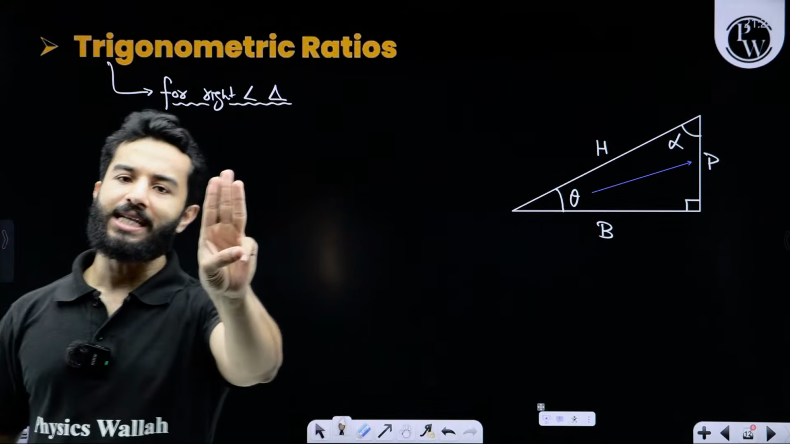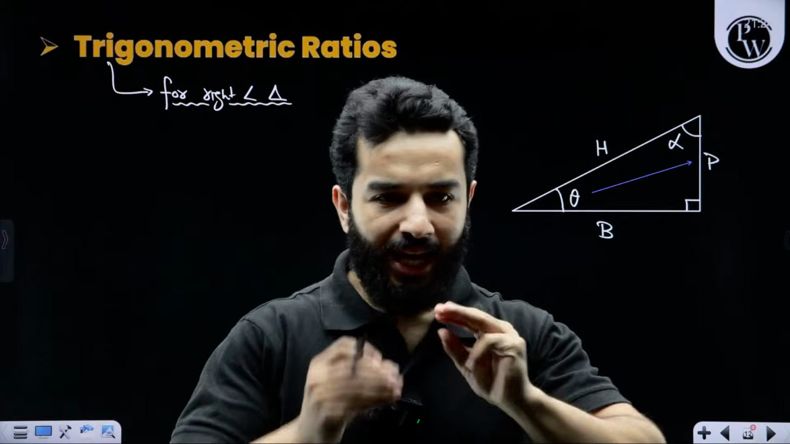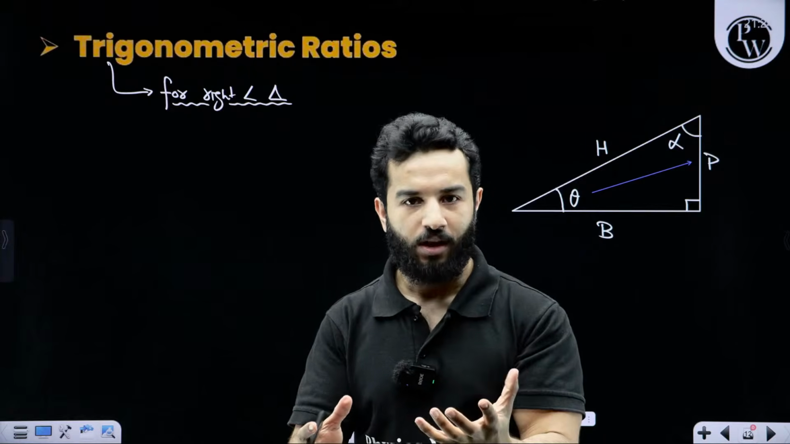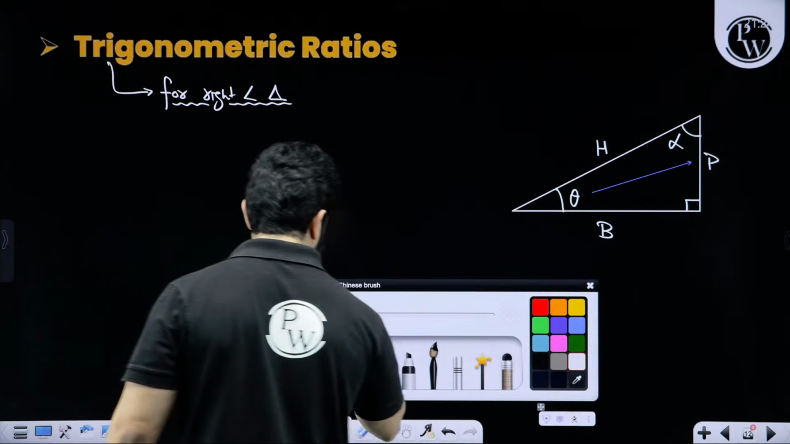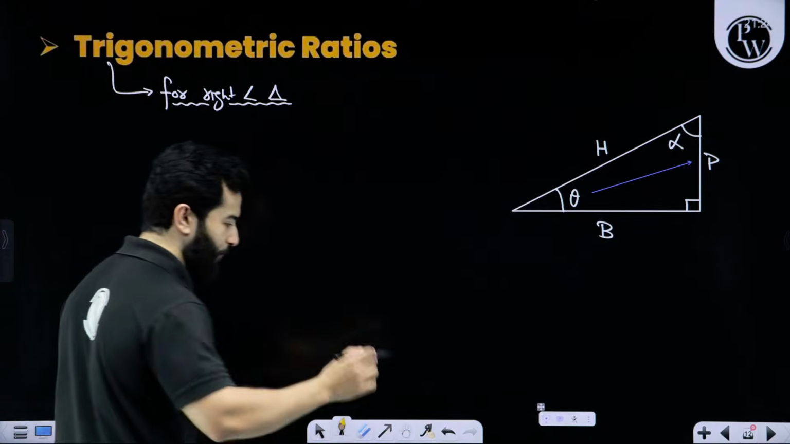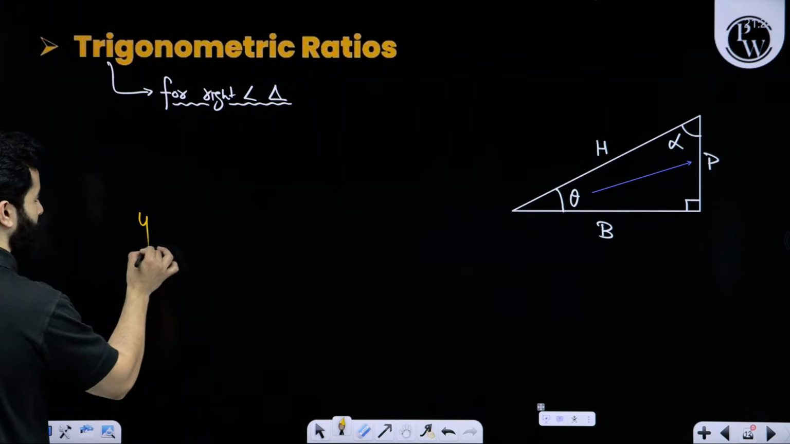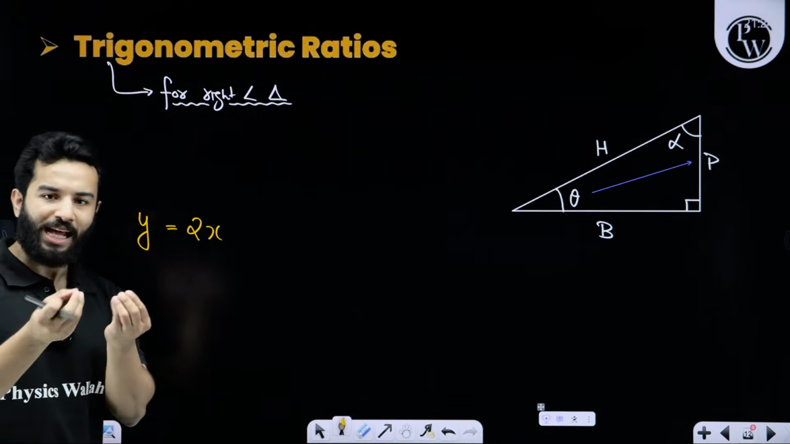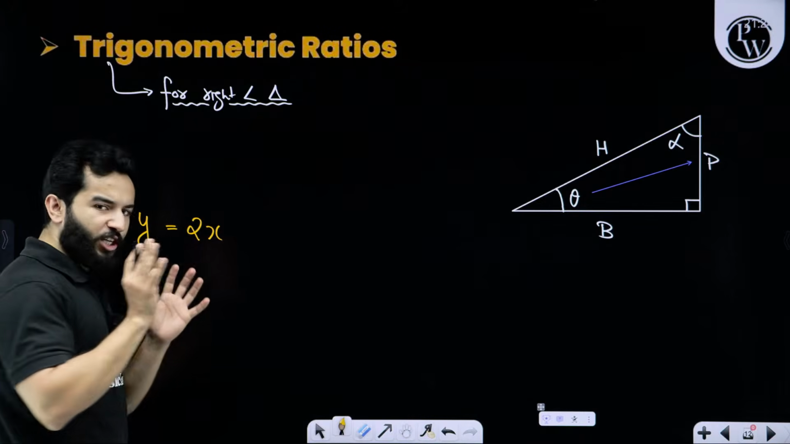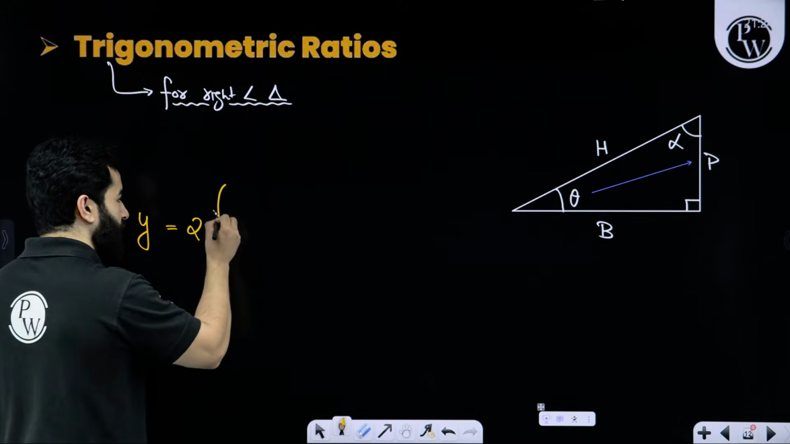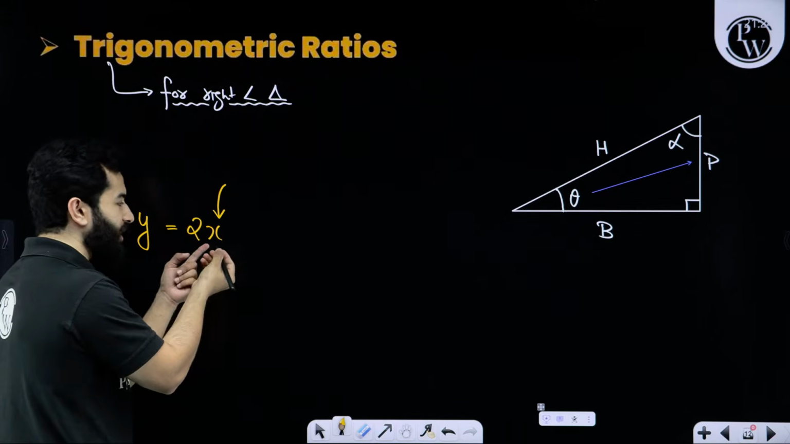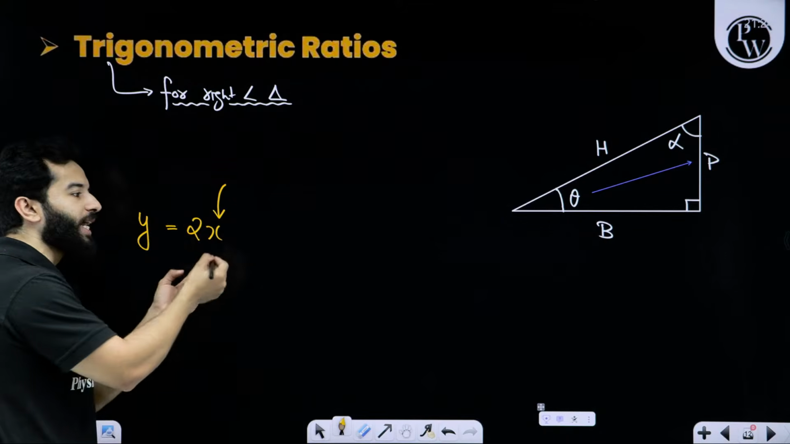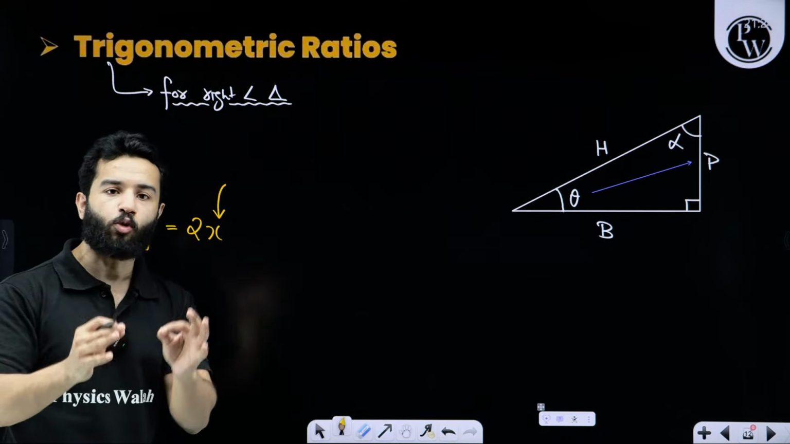Now we have mainly three types of trigonometric ratios. In simple terms, trigonometric ratios are nothing but functions. What are functions? Let me explain. For example, let's say I am writing y equals 2x. This is a mathematical function. The definition is very simple. When you put in some input, you get an output based on a particular rule.